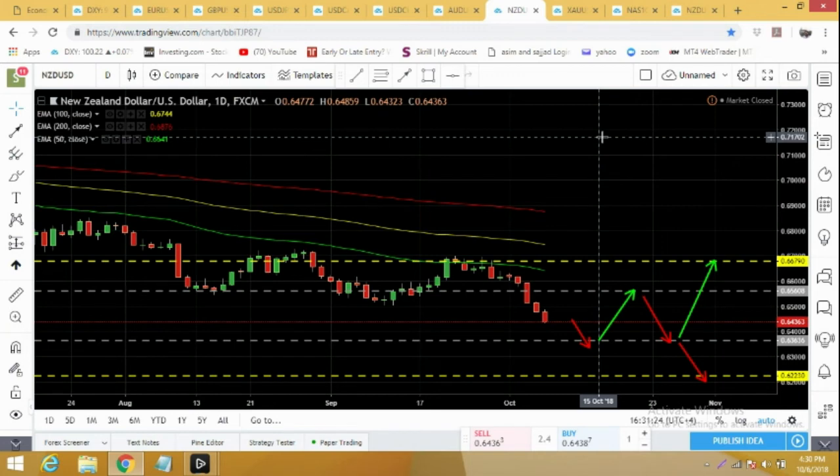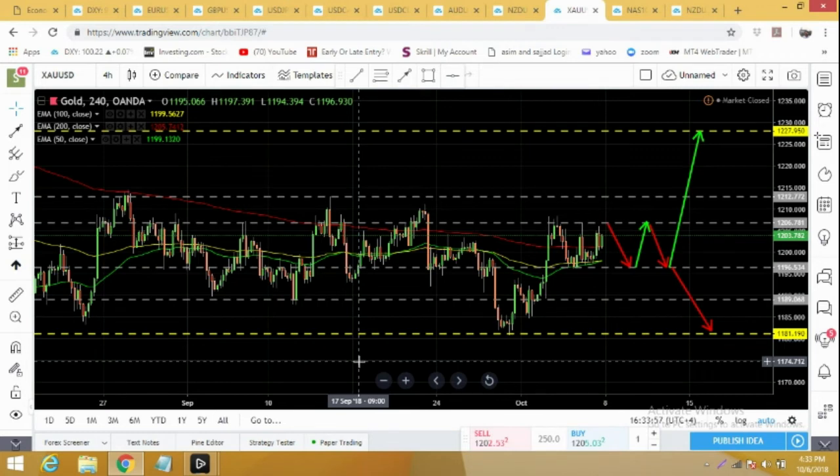NZD/USD is also following AUD/USD. It's also in a bearish trend, making higher lows and lower lows. Currently it's at 0.6436. It's supposed to further drop to 0.6363, from where it can bounce back to 0.6560. While from here I'm expecting it will again retest 0.6363 and it can further drop to 0.6223 and much below.